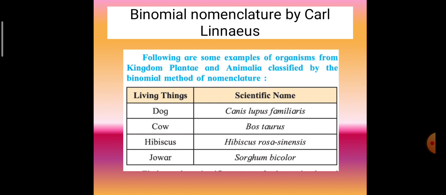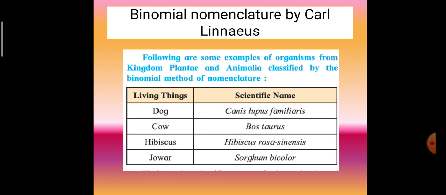Every living organism has been given a uniform name throughout the world, and this name is called the scientific name. Now this scientific name consists of two parts. The first part is genus and the second is species. And as per the guidelines of the International Code of Nomenclature, every organism has a binomial name.